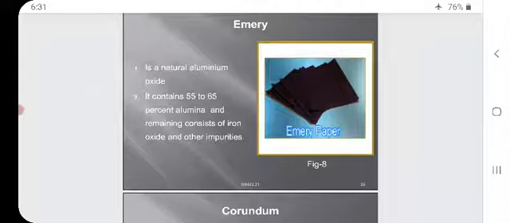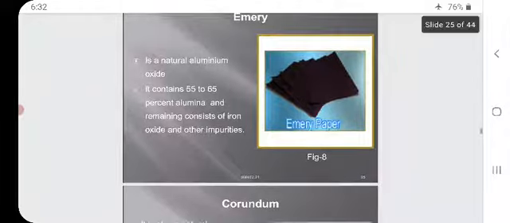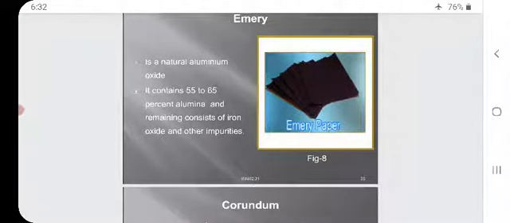It is a natural aluminum oxide. It contains 55 to 65% alumina and the remaining consists of iron oxide and other impurities.